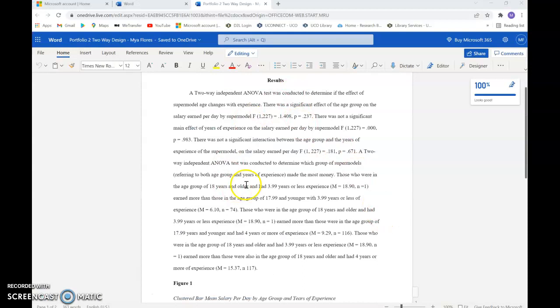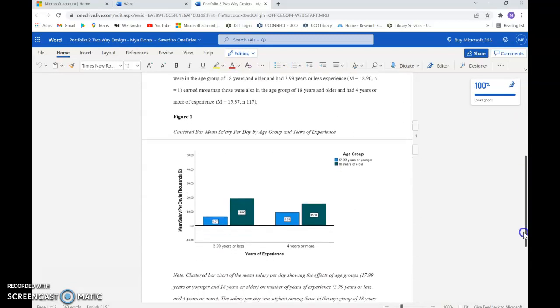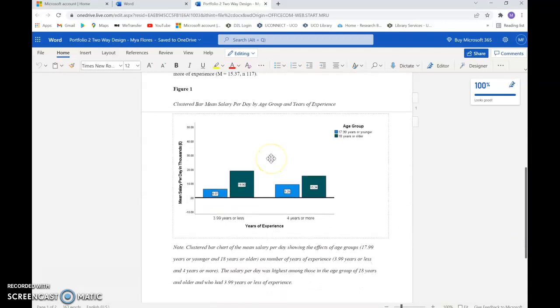And here I wrote those results in APA format, as well as included a clustered bar mean chart here, which shows the mean salary per day, showing the effects of age groups on number of years of experience. The salary per day was highest among those in the age group of 18 years and older and who had 3 years or less of experience.